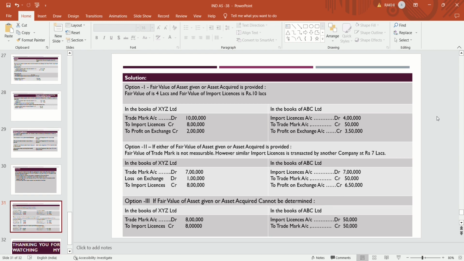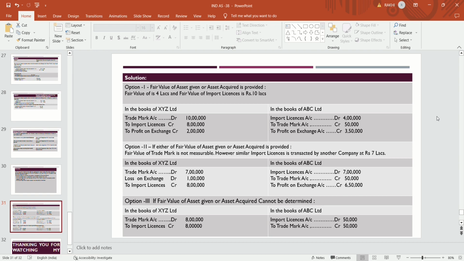Then we will go for the second step: we will check the fair value of the asset acquired. In this case, the fair value of the asset acquired is given, that is 7 lakhs, so we will take that for recognition purposes. So the import license account is debited by 7 lakhs, to trademark, that is the WDV, 50,000, and the differential amount will be treated as profit on exchange, that is 6,50,000.